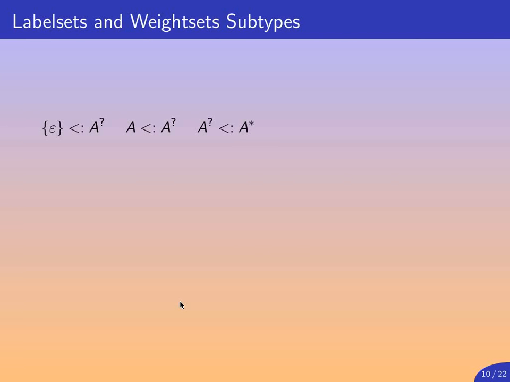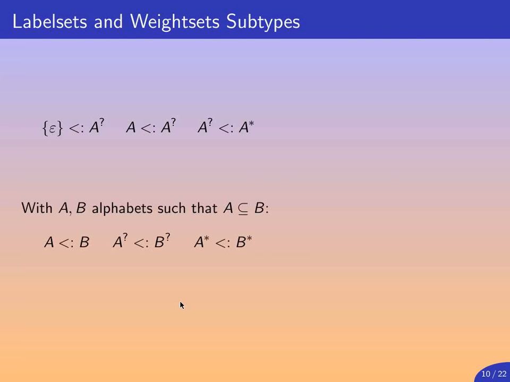A singleton set containing only the empty word will be a subtype of any nullable set for any alphabet. Any alphabet will be a subtype of a nullable set with the same alphabet, and a nullable set for some alphabet will be a subtype of the word set for the same alphabet, which is intuitive.